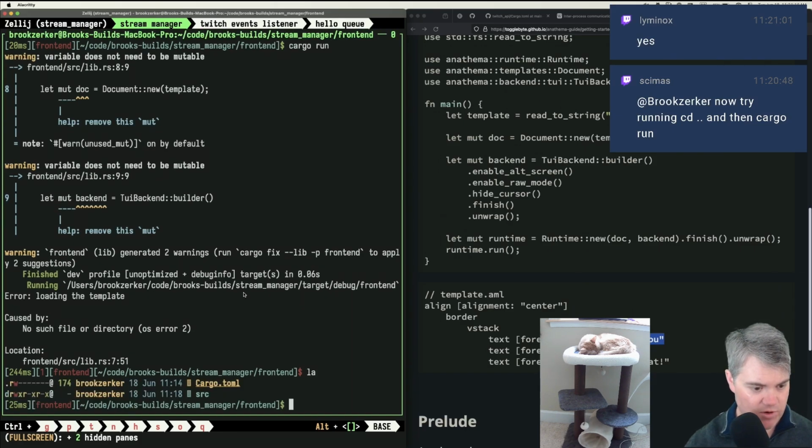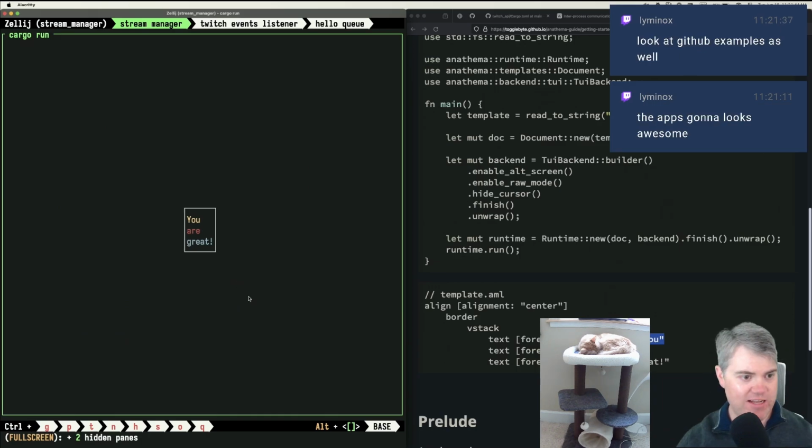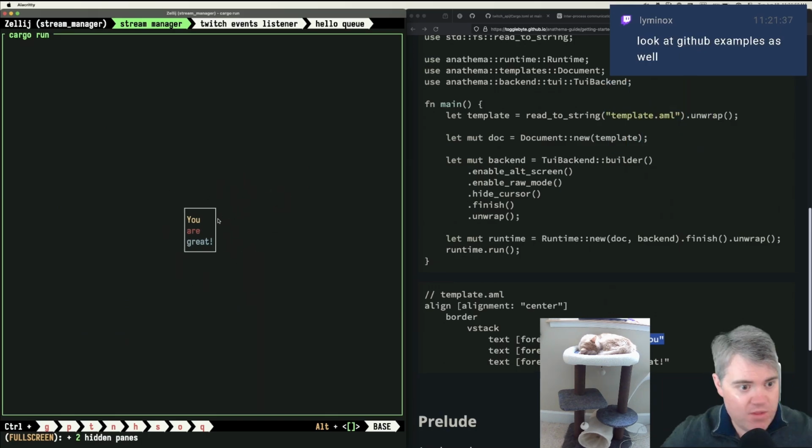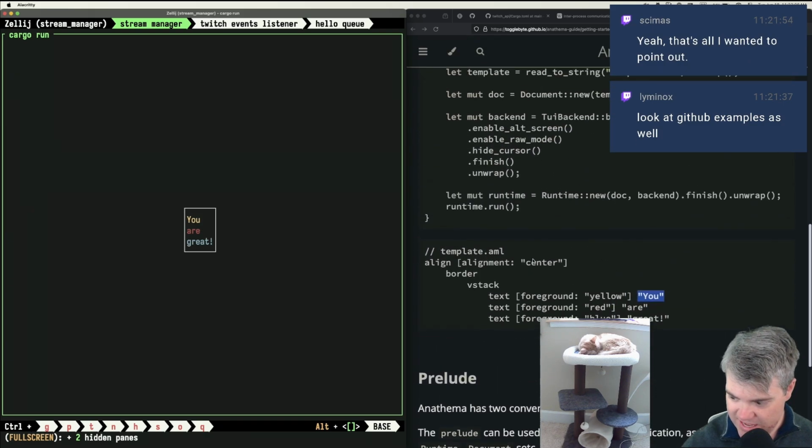Error loading the template. Where did I put the template? Did I put the template in source? I did. There we go. All right, so we have this. Great. And this could absolutely be, we can use our hello queue. We could do all sorts of fun stuff with this, can't we? Now, we have the prelude and we have the components. Okay, great. I don't really care about that yet.